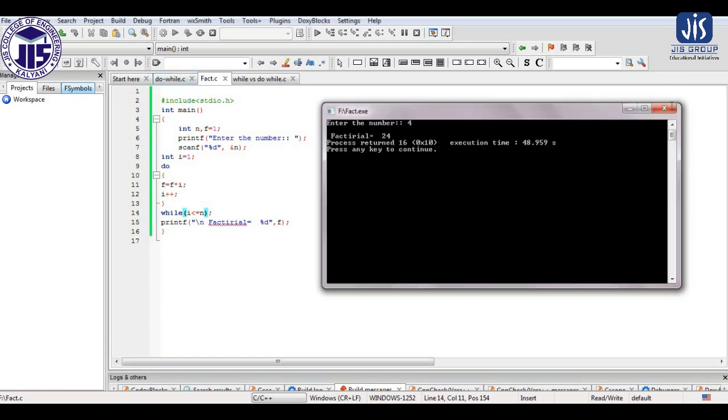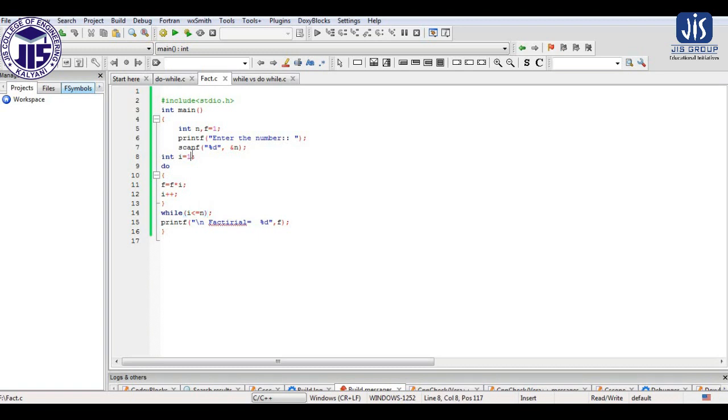Now what we can do, instead of that, we can write it in that way also: the value of I is equal to n. I was telling you that you can change the condition.